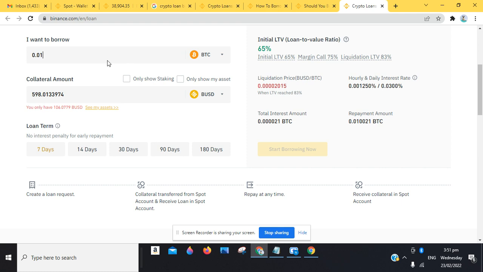Since we are not able to push through with this, we're going to try another token. We're going to be looking for another token we can use for this transaction. So let's say we want to go with a lesser valued asset like Sandbox. I think we've mentioned the Sand token, or let's say we want to go with Dogecoin. I think Dogecoin is about 0.13. So let's say we want to use that for this particular transaction.